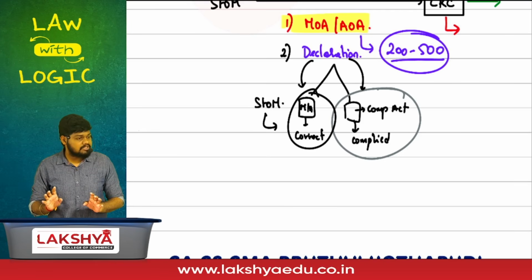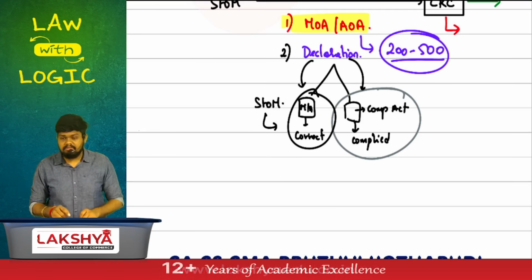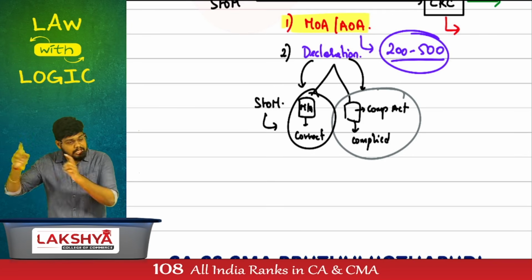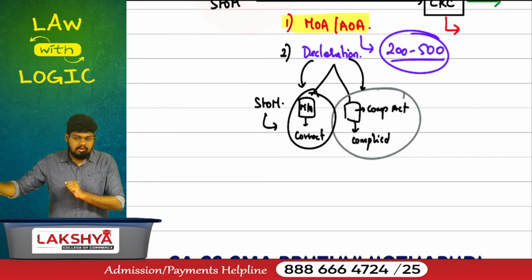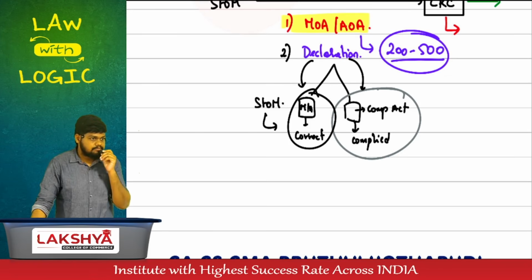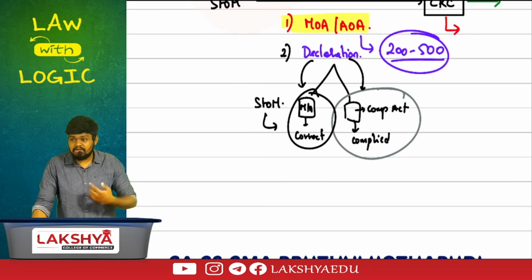How would I become a first director? By mentioning my name in the AOA, I'll become a first director. Subsequent directors, the second, third, fourth, are appointed by the company with the help of the shareholders. The first director is not appointed at all.